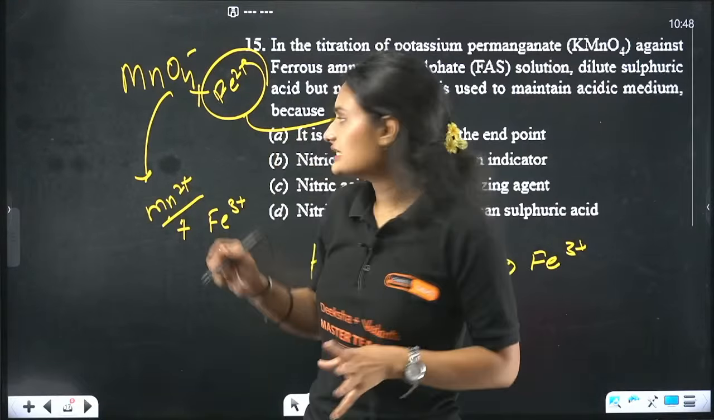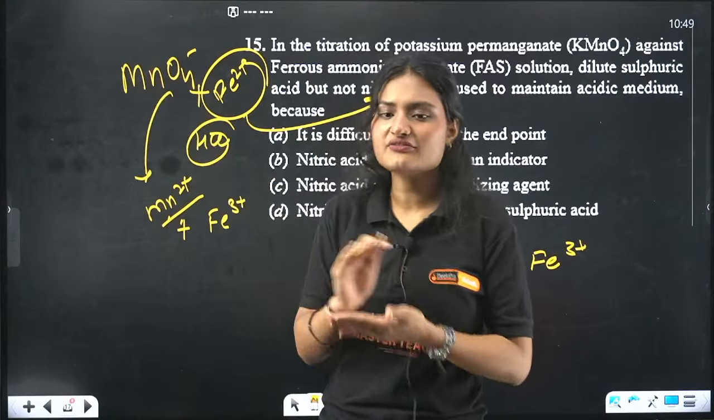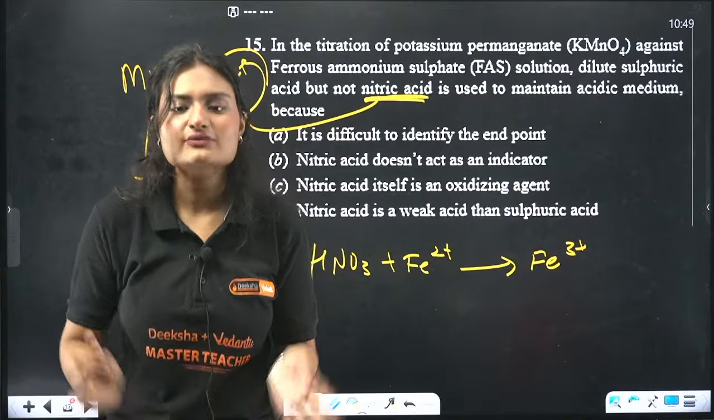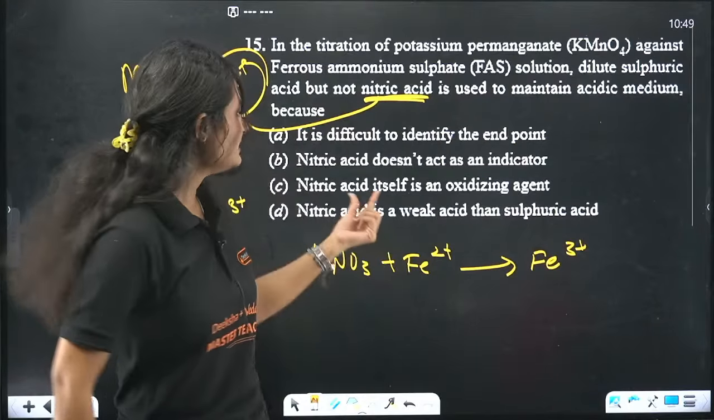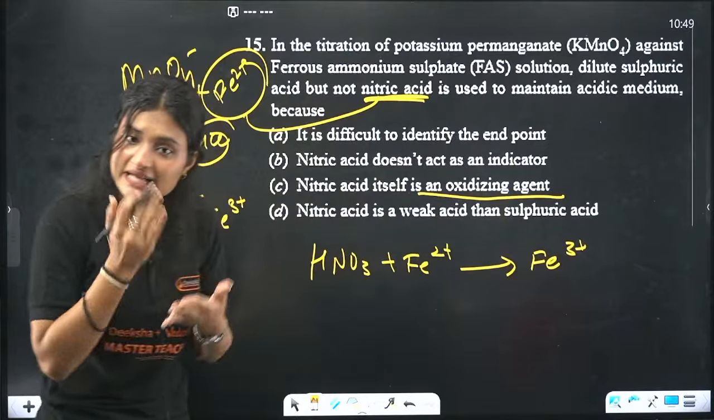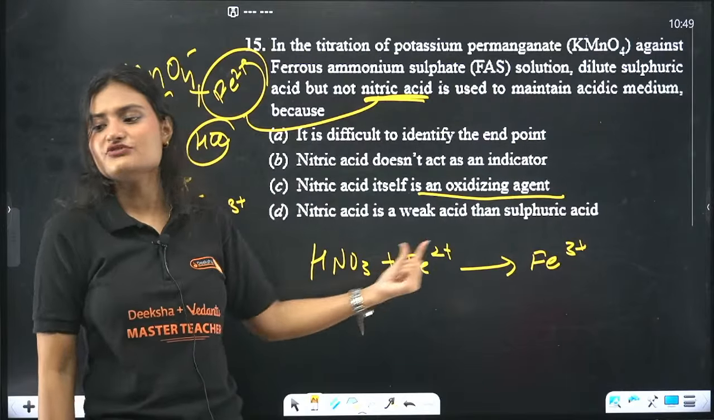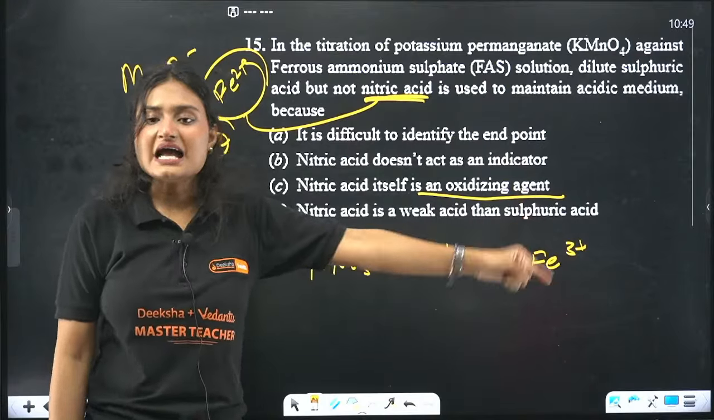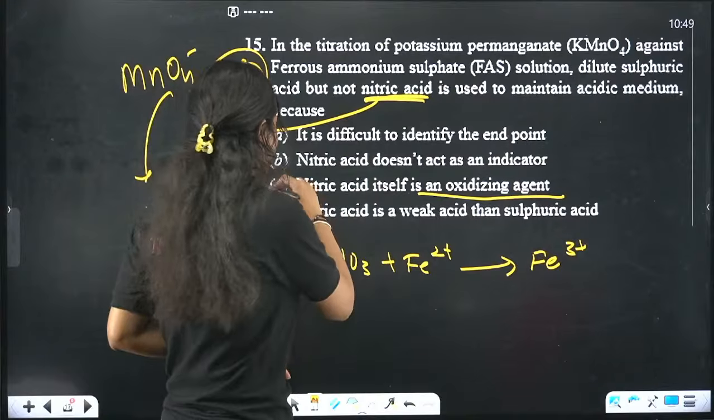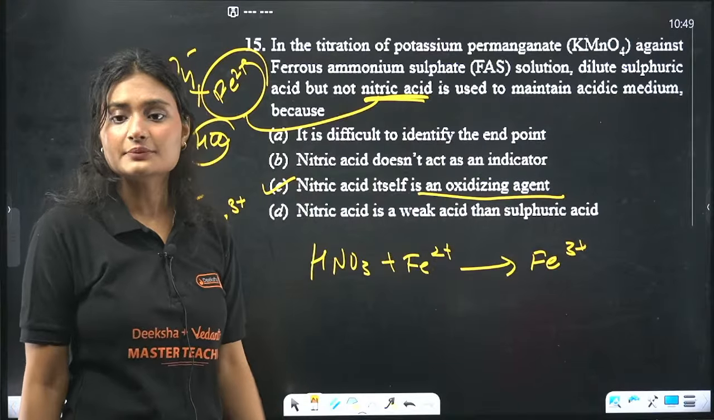Again, we can't use HCl also, because HCl will react with this one and interfere with the reaction. So we only use dilute sulfuric acid. Why not nitric acid? Because nitric acid is an acid, but it is also an oxidizing agent. So it oxidizes Fe2 positive to Fe3 positive and thus interferes with the reaction. This is incorrect. Obviously nitric acid is as strong as sulfuric acid.